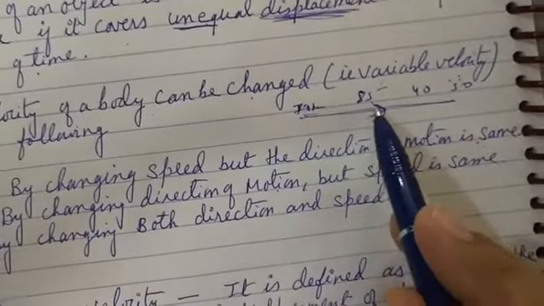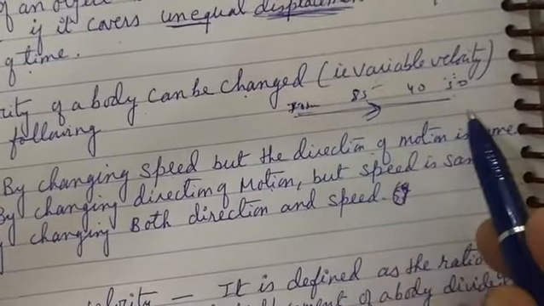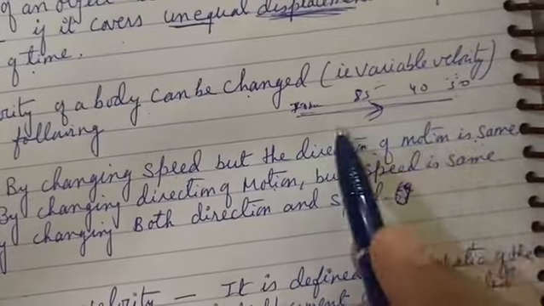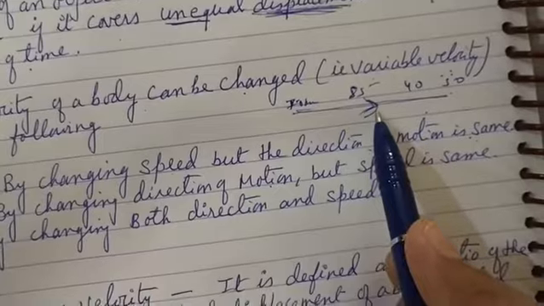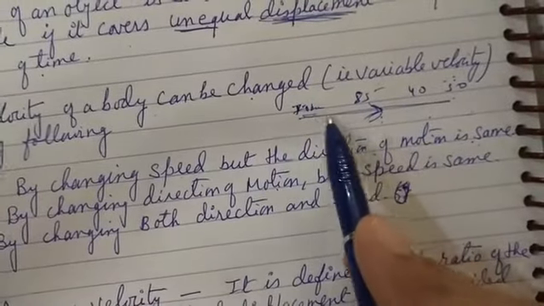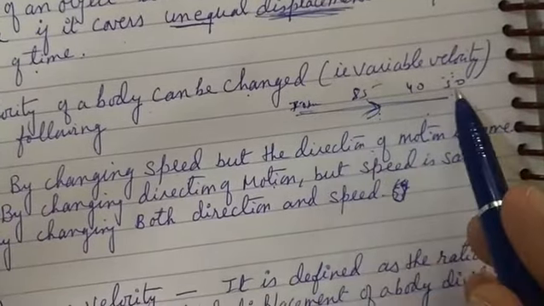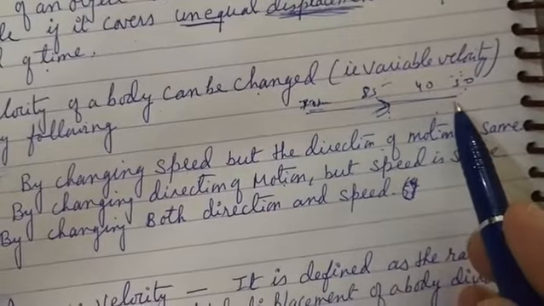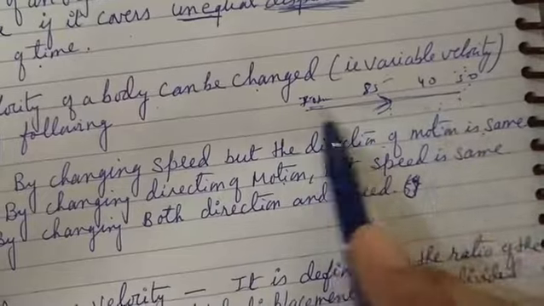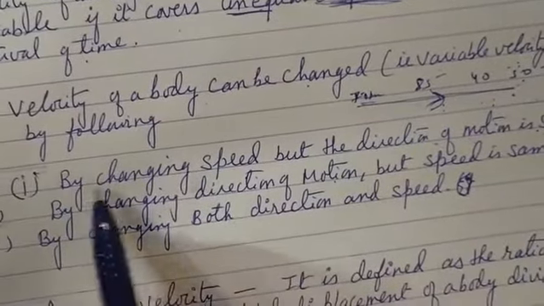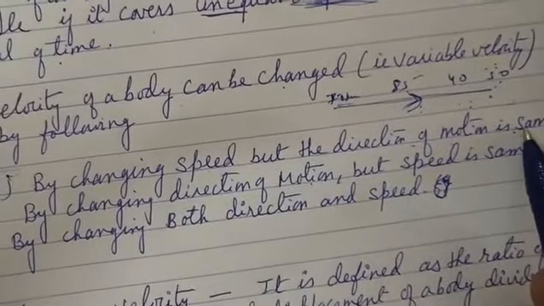So the speed is continuously changing, but the direction of motion is the same. Then the velocity will be different because the speed is changing, but the direction is the same. Then also it will have variable velocity. This is the meaning of changing the speed but the direction of motion being the same.